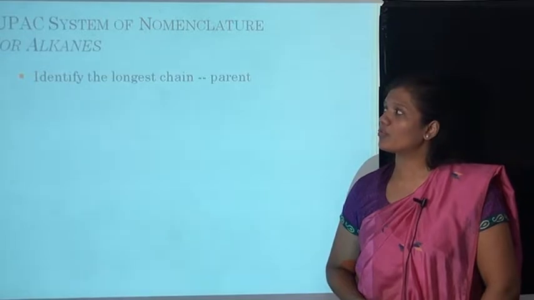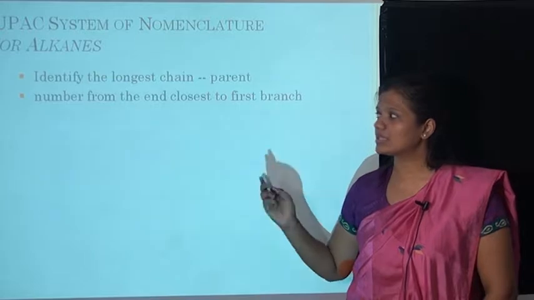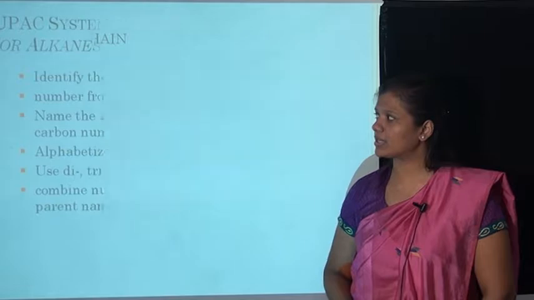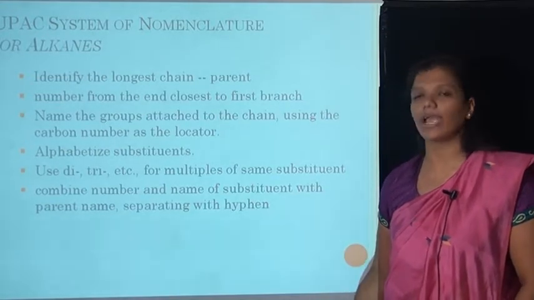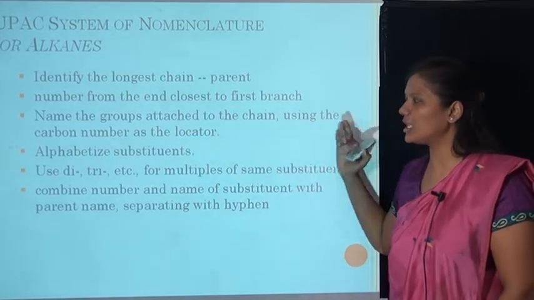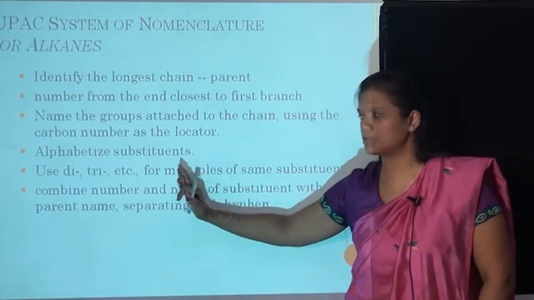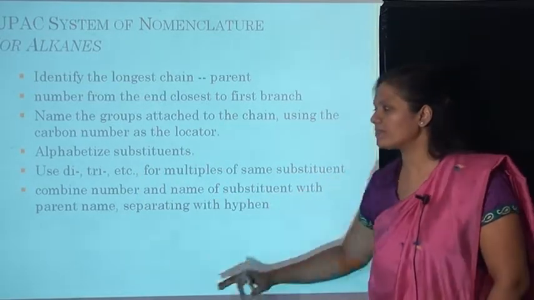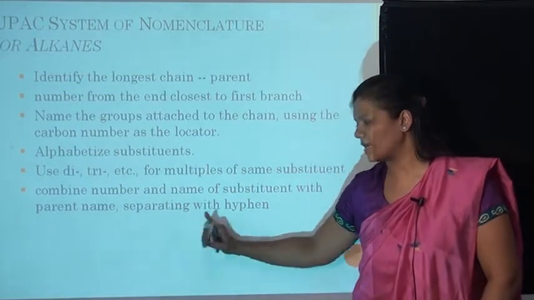Now IUPAC is a system of nomenclature for alkanes. How can we name our alkanes? The various rules are given here. The first one is to identify the longest chain, known as the parent chain. Number from the end closest to the first branch. Then name the groups attached to the chain using the carbon number as the locator. Then alphabetize substituents. Use di, tri, etc. for multiples of some substituent. Combine the number and name of the substituent with the parent name, separating with hyphens.